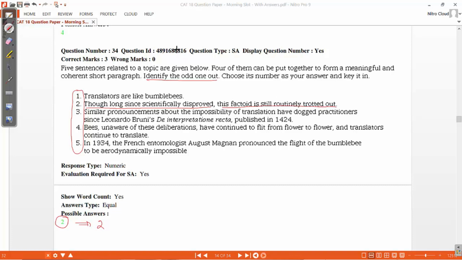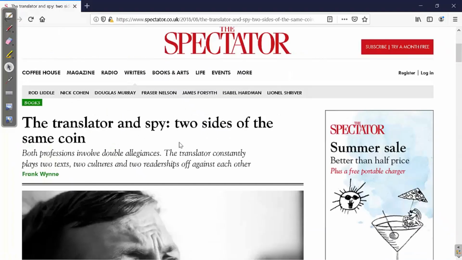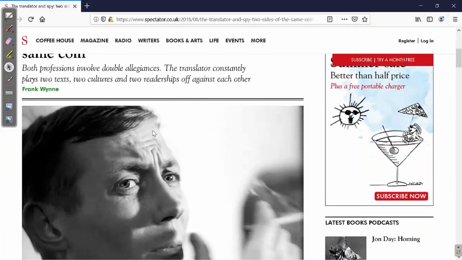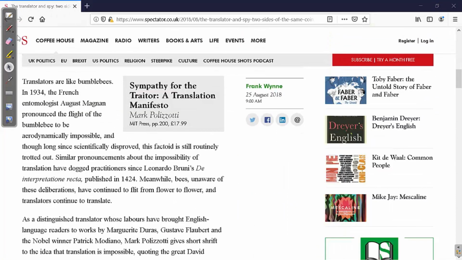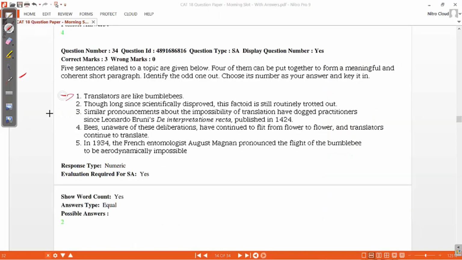Okay, now if I look at the source of this particular paragraph, I did a bit of Google search to find out what the source is, because I was finding it a little difficult to find the answer to this question. And here is an interesting thing that I found. It is taken from here, and if you go and see, there is that first paragraph which starts by talking about translators being like bumblebees. That's what you can see here.